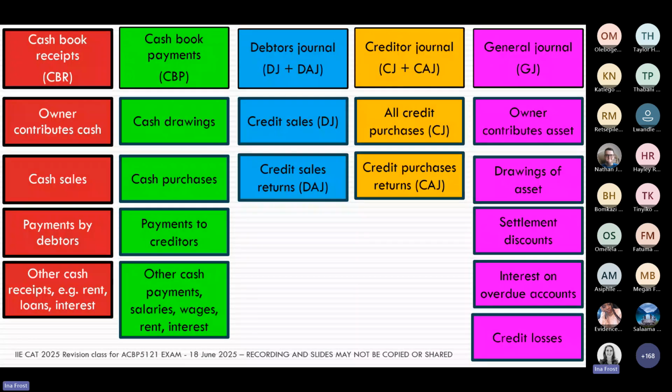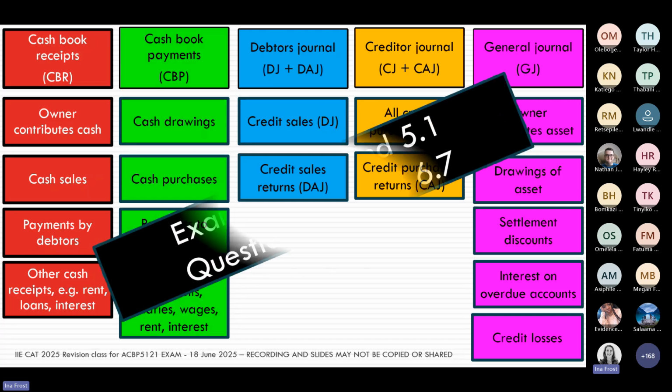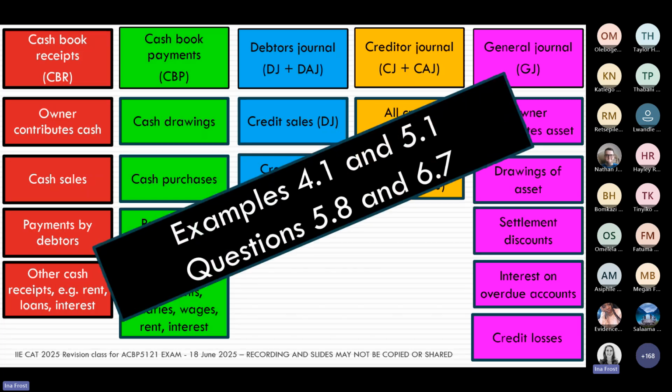And then just to bring us back to this slide then, make sure that for each journal, you know what type of transaction sits in that journal. And examples 4.1 and 5.1, they're really excellent examples to show you all the different journals. And there's also textbook question 5.8 and 6.7. Those are also really good questions to help you practice your journals.